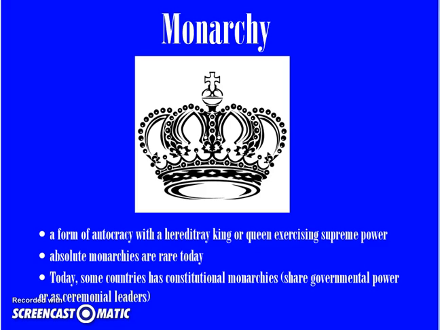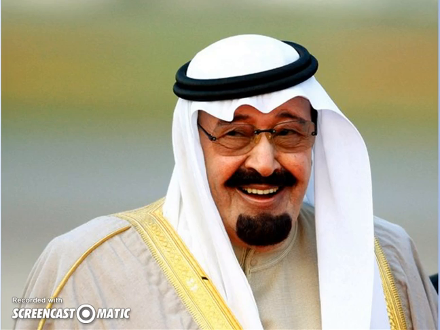And today, even though there are some kings and queens, there are monarchies in the world, they're usually constitutional monarchies. And that means that the monarch shares their power with a governing body like a parliament or a prime minister, and or they might serve as just a ceremonial leader. They don't really have any political power, but they're the face of the country, okay? And it's based on tradition.